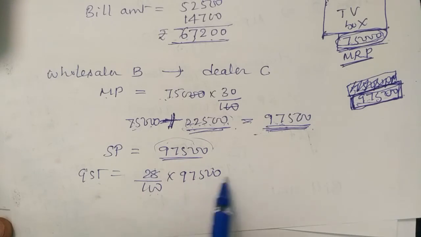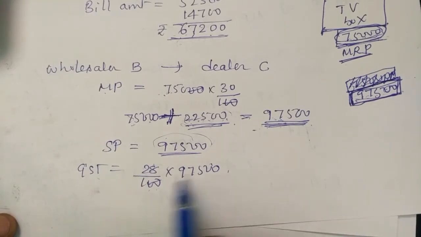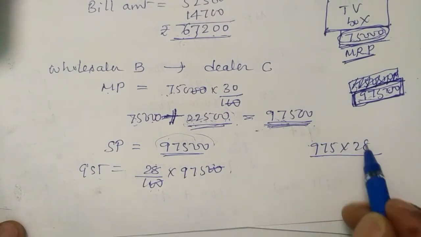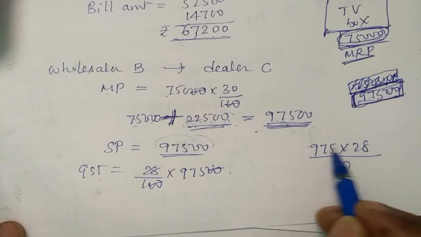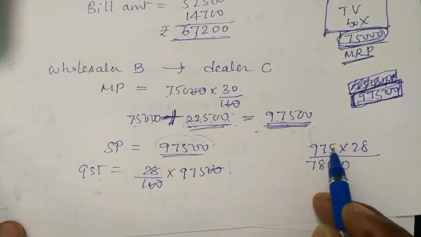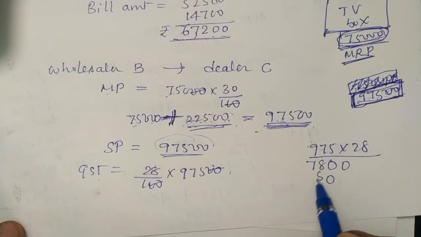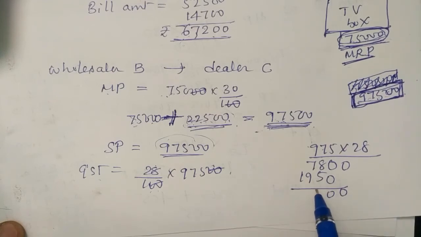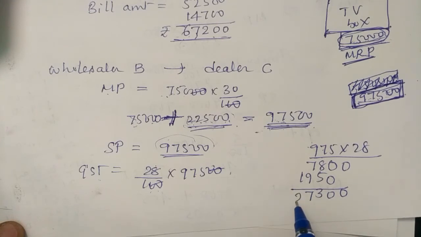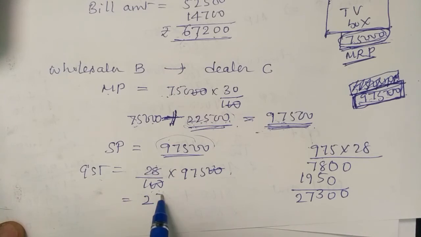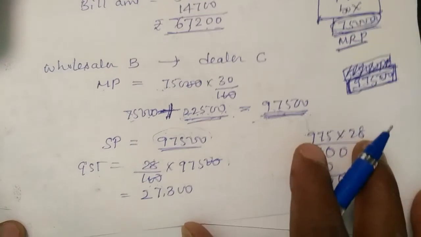So 28% of 97,500. The 20s cancel. 975 into 28 we will multiply. 8 times 5 is 40, 4 carry. 8 times 7 is 56 plus 4, that's 60, 6 carry. 8 times 9 is 72 plus 6, it is 78. Then 2 times 5 is 10, 1 carry. 2 times 7 is 14 plus 1, 15, again 1 carry. 2 times 9 is 18 plus 1, it's 19. Totally, 27,300 we have to pay to the government.